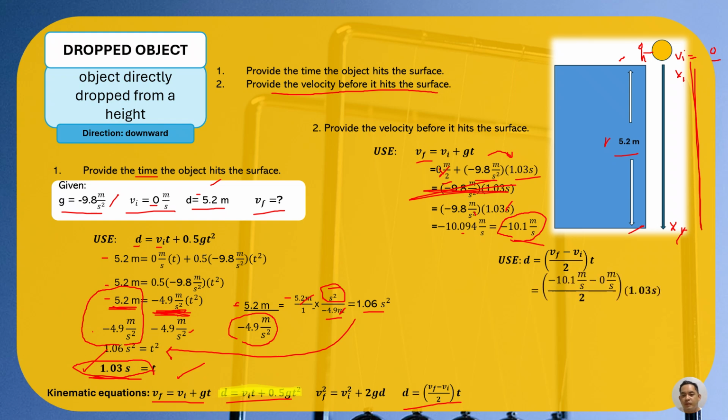Let's substitute. Our final velocity is negative 10.1, minus our initial velocity from rest, which is 0. Then we divide it by 2 and multiply it by the time, 1.03 seconds. So, negative 10.1 minus 0 is negative 10.1 meter per second, and we divide it by 2 and multiply it by the time. If you plug it into your calculator, you get negative 5.2015 meter, or round it off to 5.2. So it makes sense.